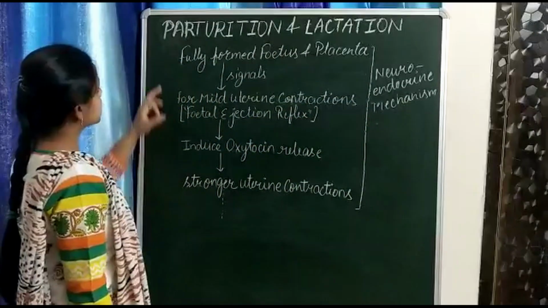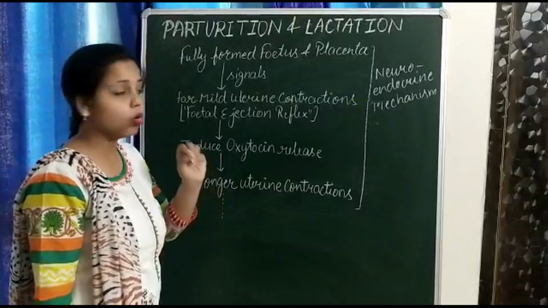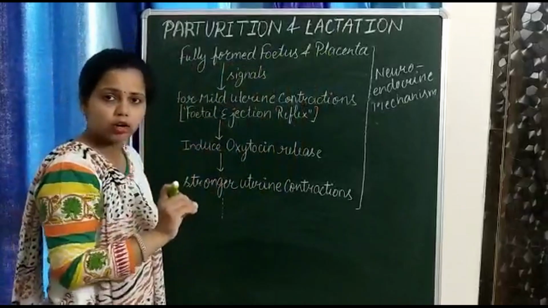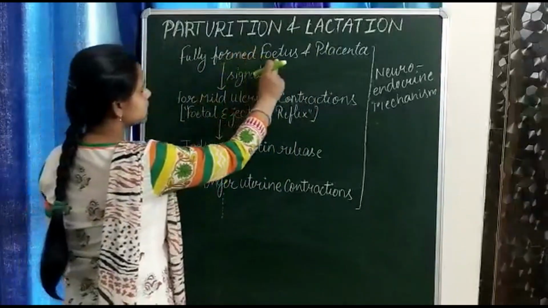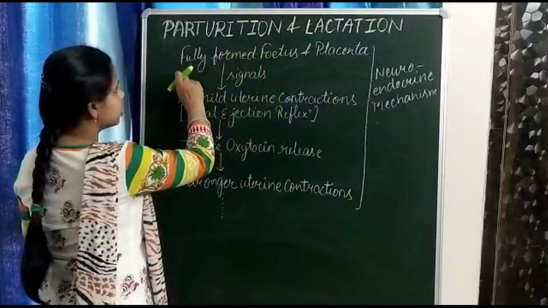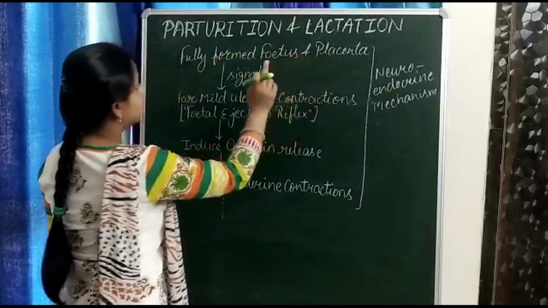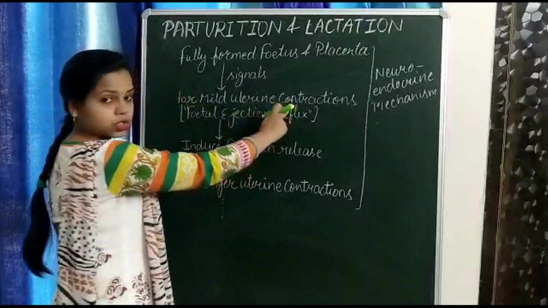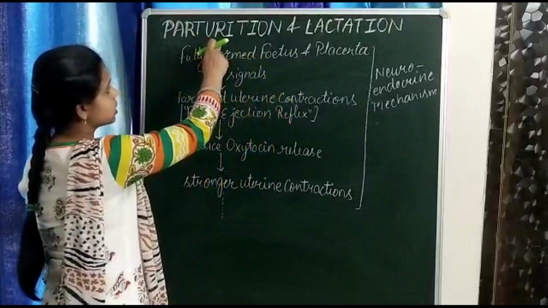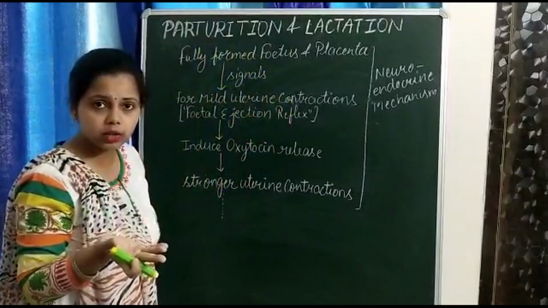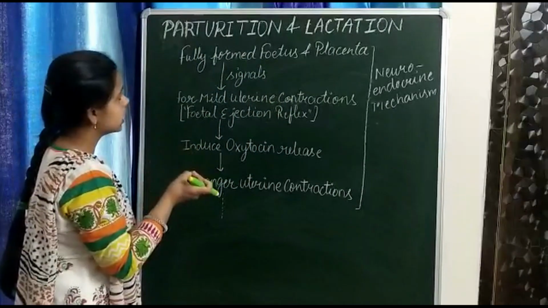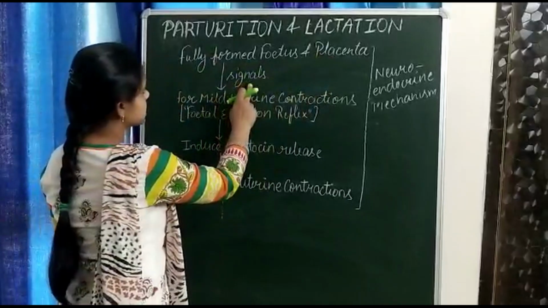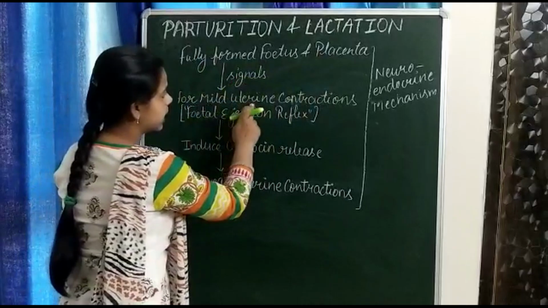So the signals for parturition originate from the fully formed fetus and placenta. At the end of the gestation period, as soon as the fetus is fully developed, this fully formed fetus and placenta give signals for mild uterine contractions. Means, where do the signals for parturition originate from? Signals for parturition originate from the fully formed fetus and placenta. And these signals cause mild uterine contractions.